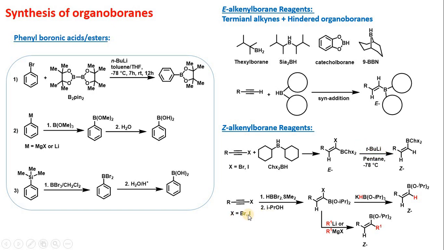Now we can also prepare Z-alkynyl boron reagent by treating the 1-bromo 1-alkynes with HBBr complex with dimethyl sulfide, followed by reaction with isopropanol to give the corresponding vinyl boronate, which on reducing with potassium triisopropoxy borohydride gives Z organoborane reagent. We can also treat these boronates with alkyl lithium or Grignard reagent. This R group will come here and halogen will go out, so it will give Z-alkynyl boron reagent.